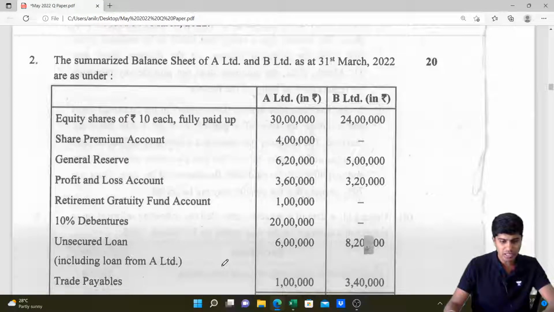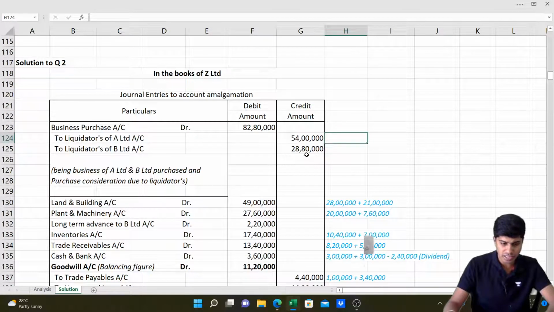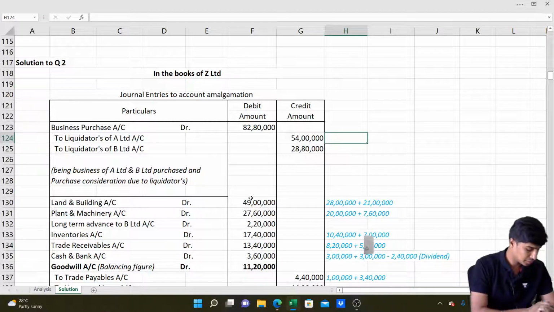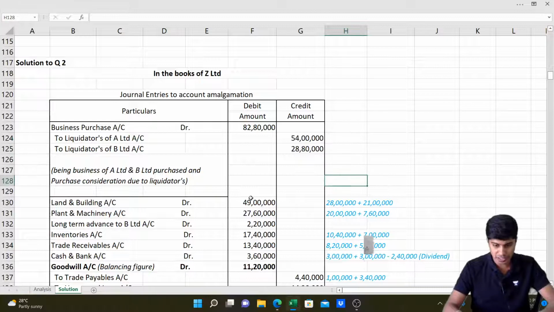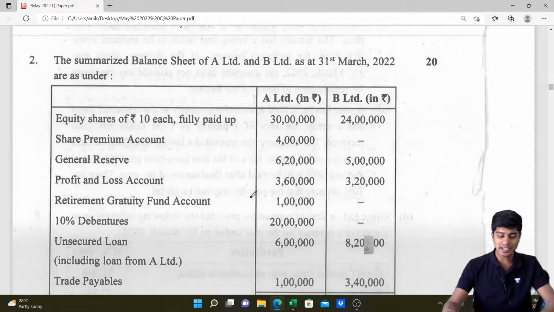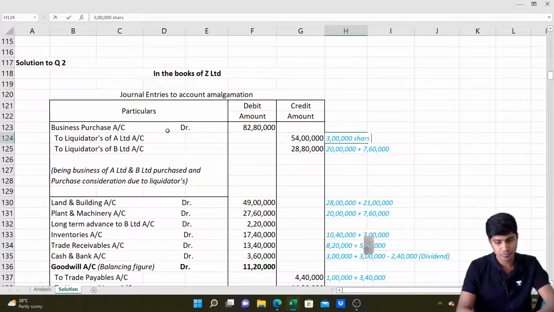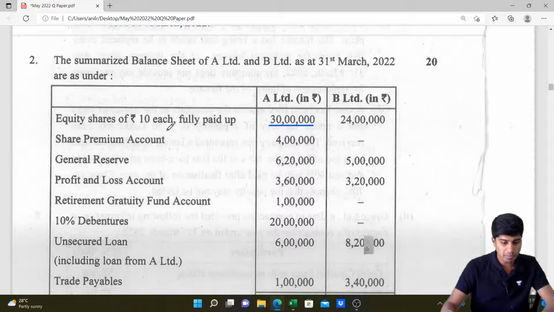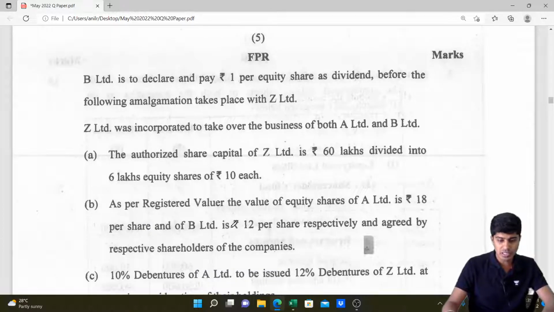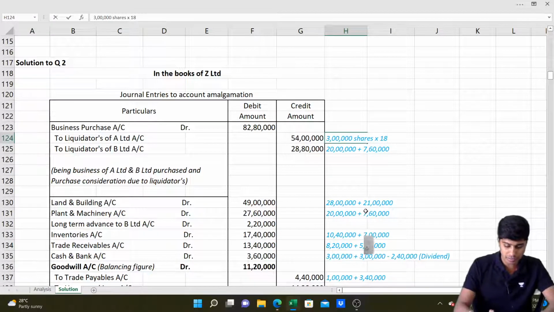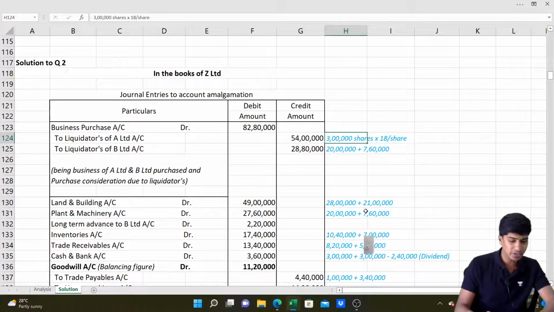30 lakh, it comes to 3 lakh. So have a look, this is 3 lakh shares multiplied by 18. So I'll write this for you. 30 lakh is the equity capital of A Limited of rupees 10 each, so that is 3 lakh shares, multiplied by the agreed value. Agreed value is 18 for A and 12 for B. So 3 lakh into 18 is 54 lakh.